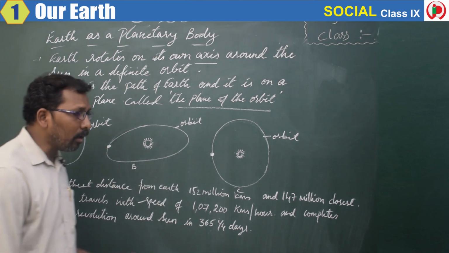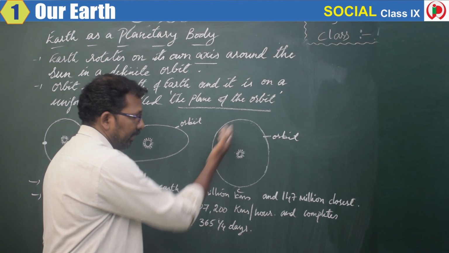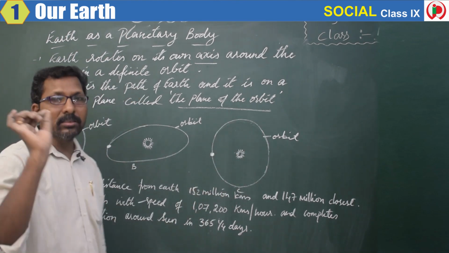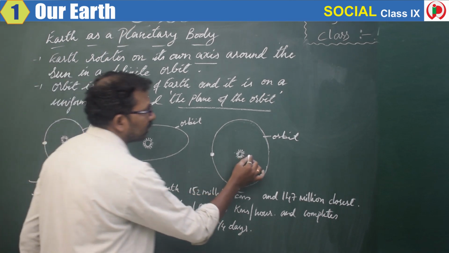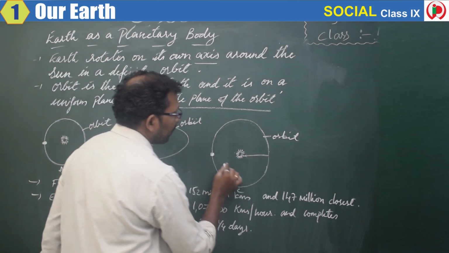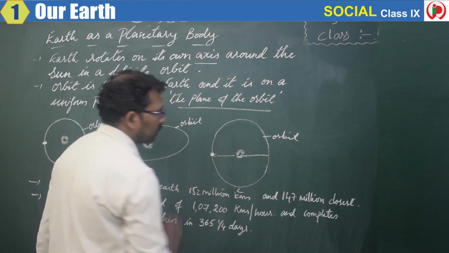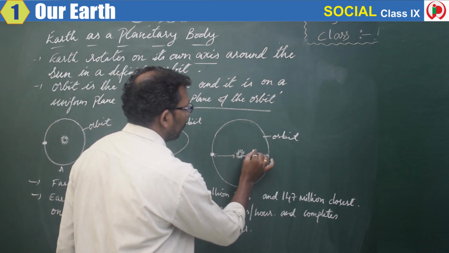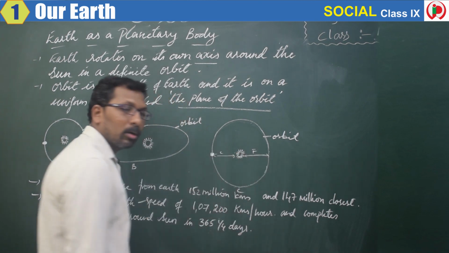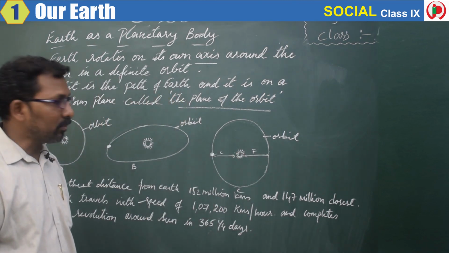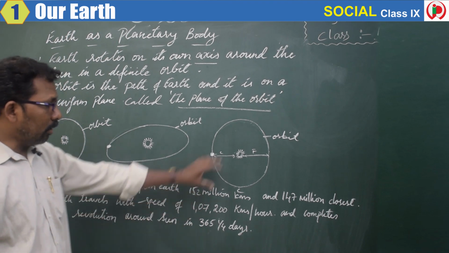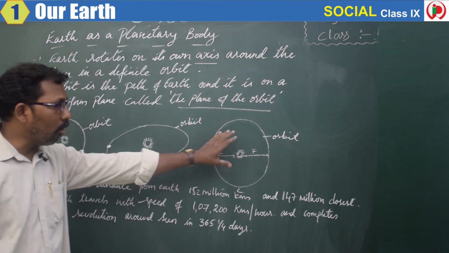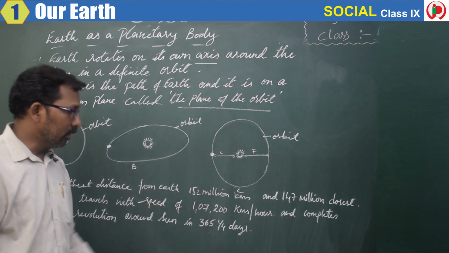Why? Because it is quite a spherical shape, but the distance differs. This is the farthest and this is the closest distance from the sun. So this is the actual orbital plane of the Earth.